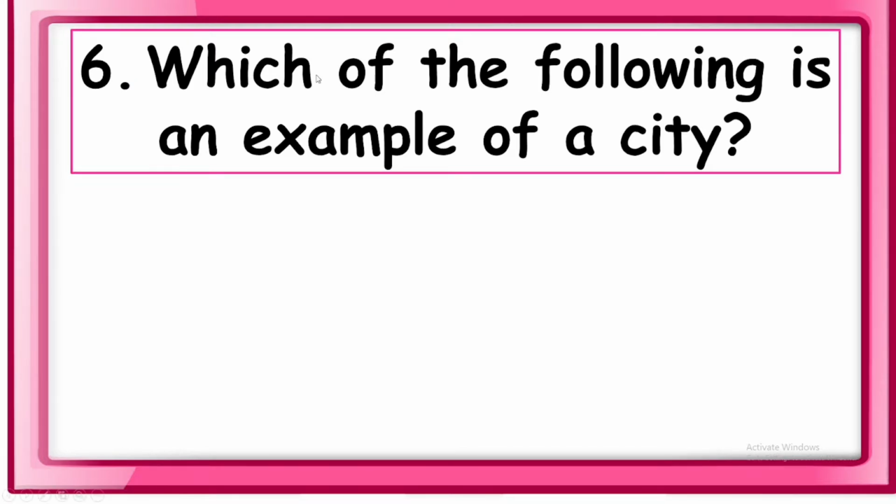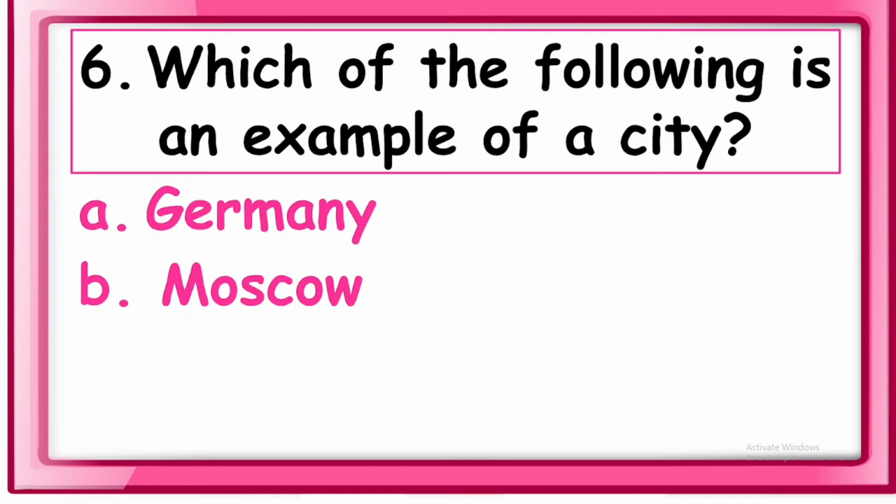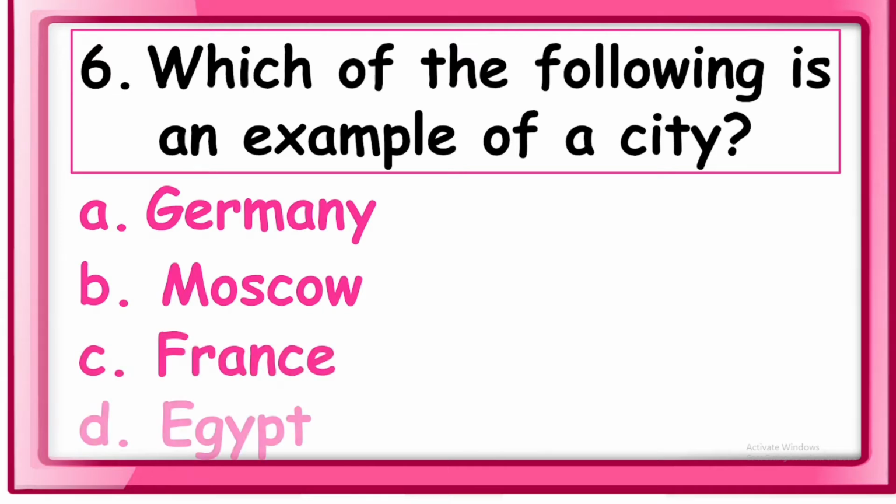6. Which of the following is an example of a city? City. A. Germany. B. Moscow. C. France. And D. Egypt. So which of the following is an example of a city?